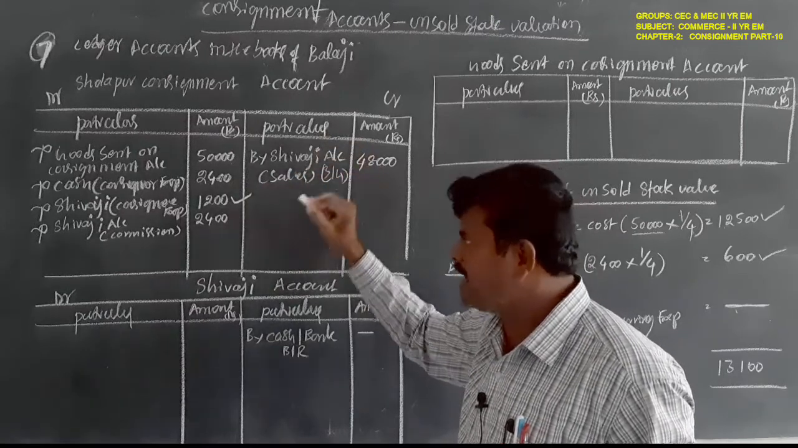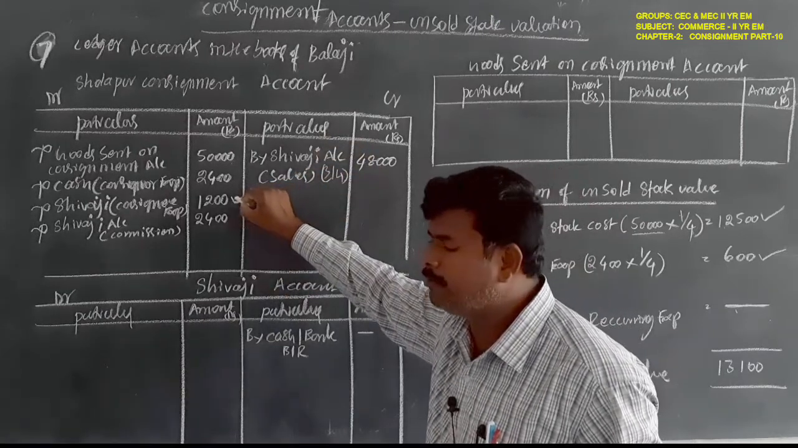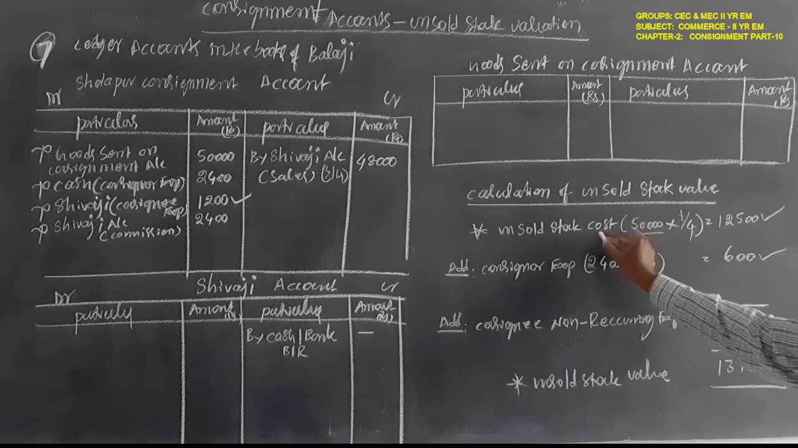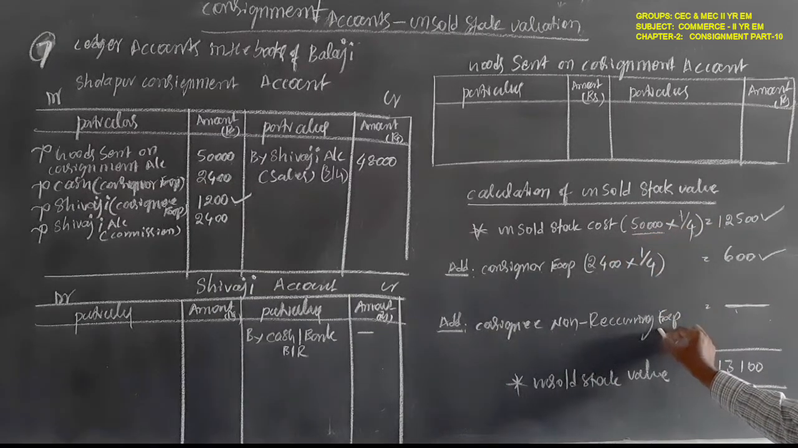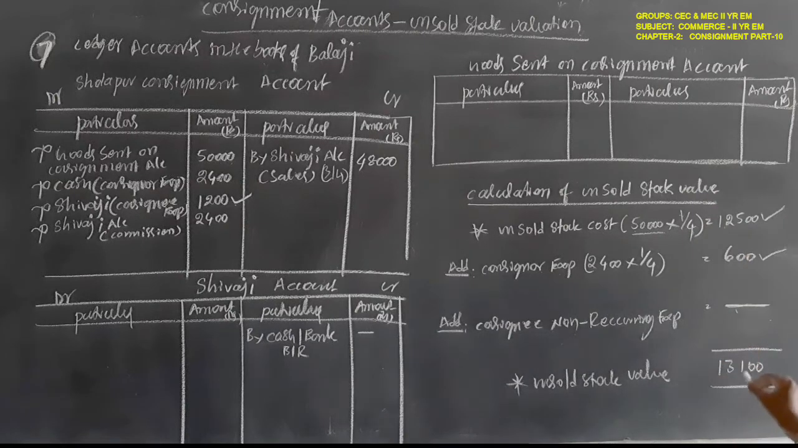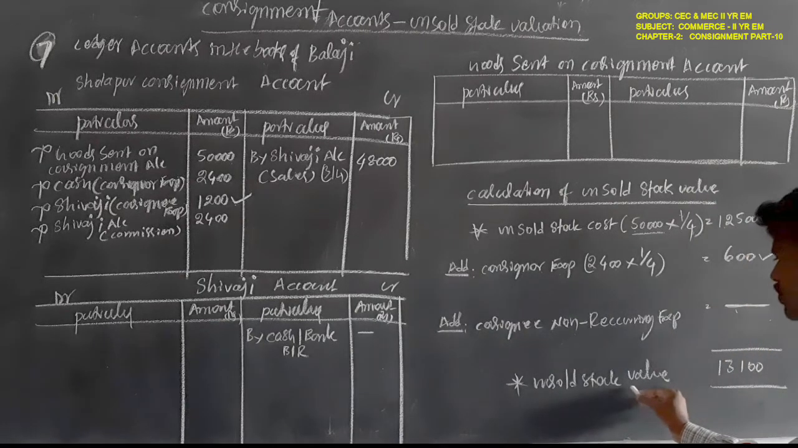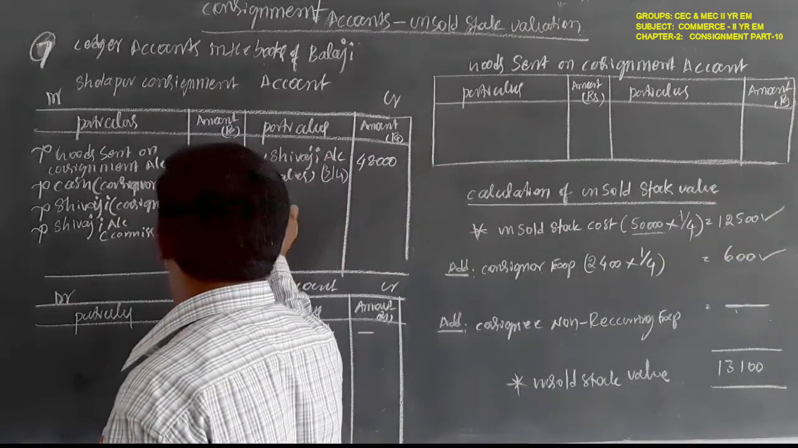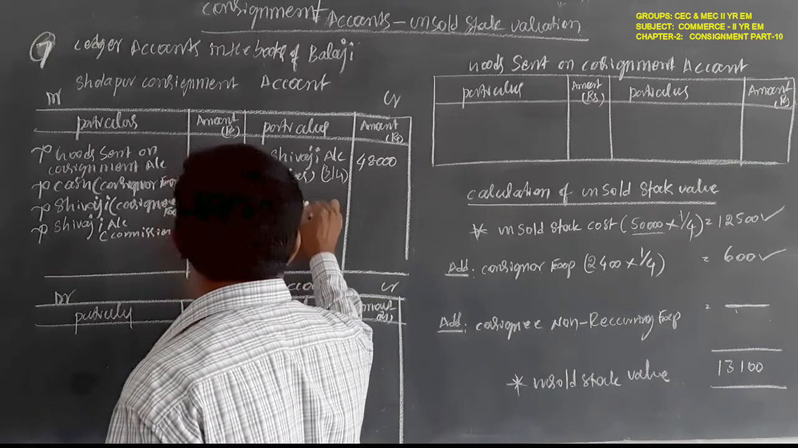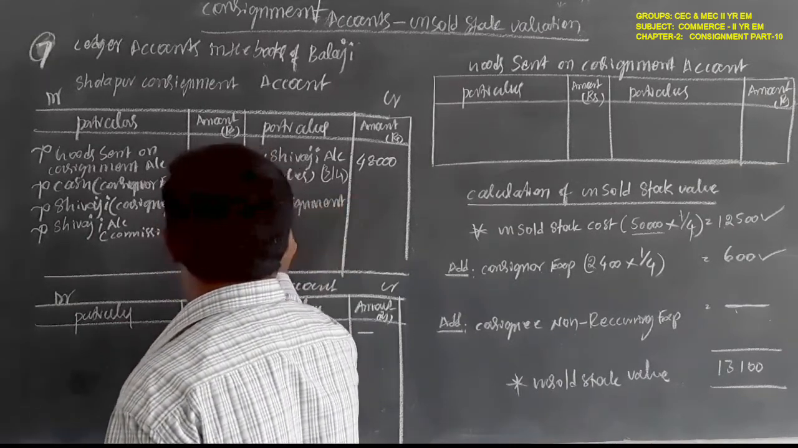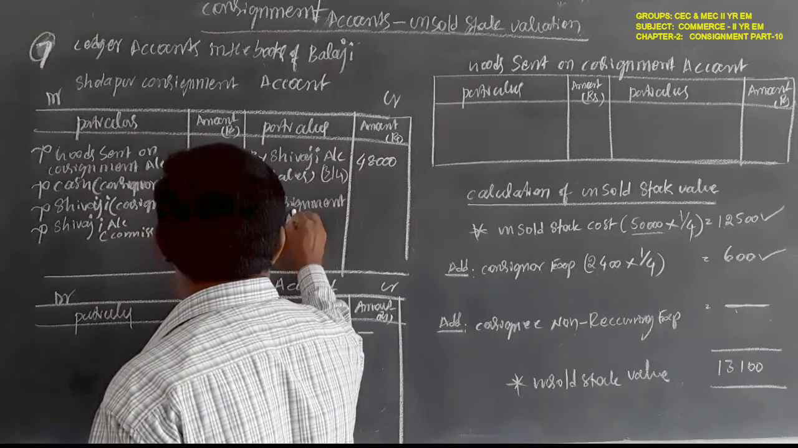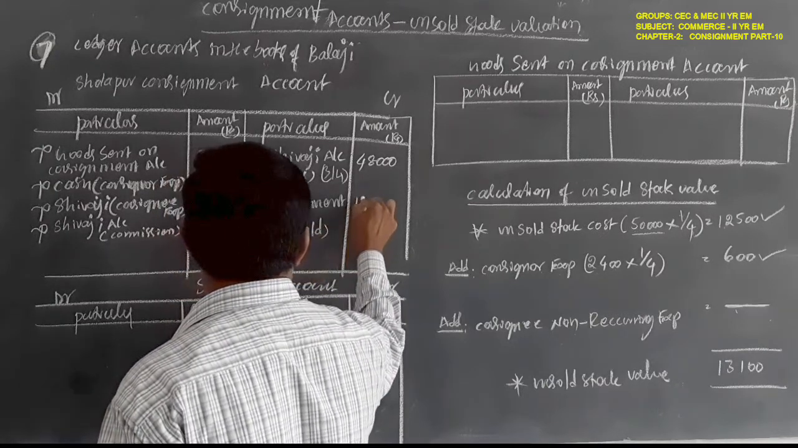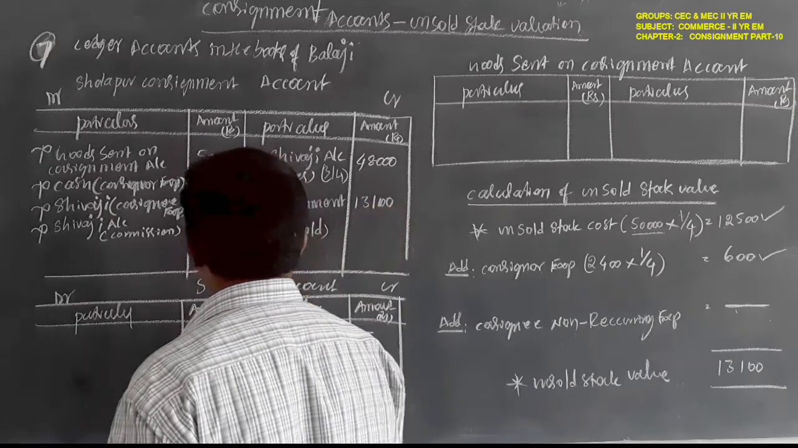Consignee recurring and non-recurring, both expenses must be recorded here. But non-recurring expenses must be added to the unsold stock cost as per the unsold stock proportion. So unsold stock must be credited in the consignment account by consignment stock account, nothing but unsold amount, 30,100 rupees. This is the problem.